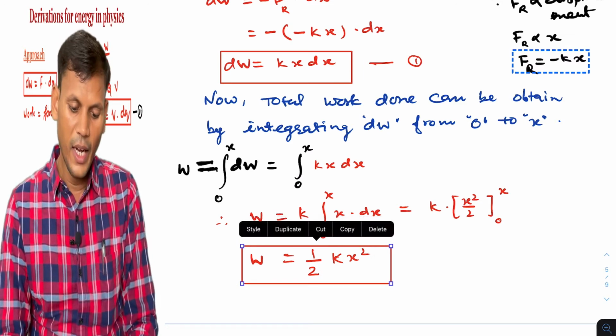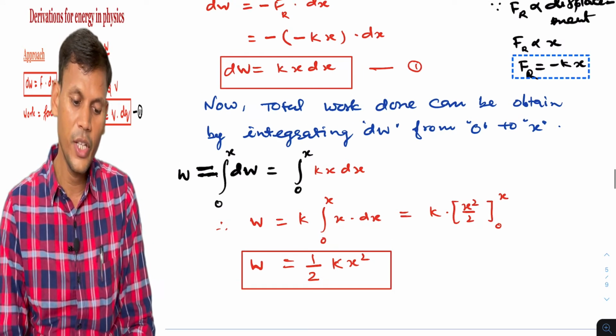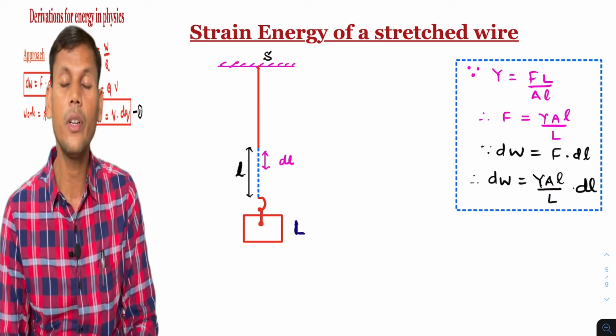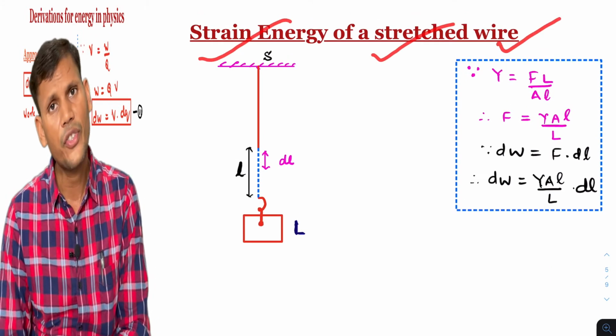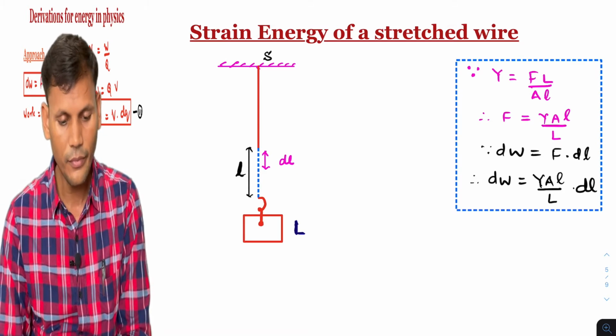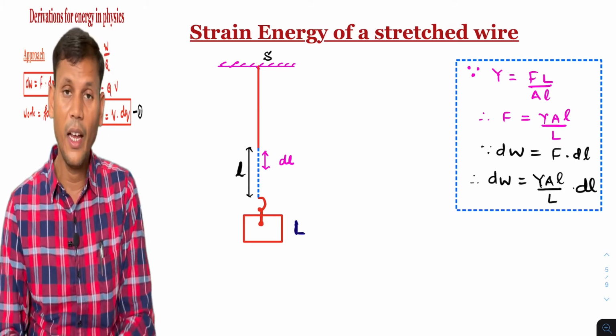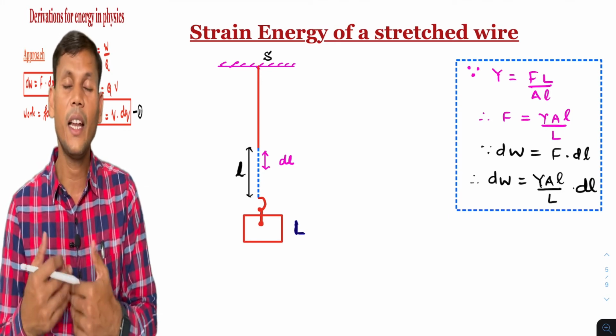Fine. Another example of energy is the strain energy of a stretched wire. Strain energy of a stretched wire, that we get as a derivation in the elasticity topic.